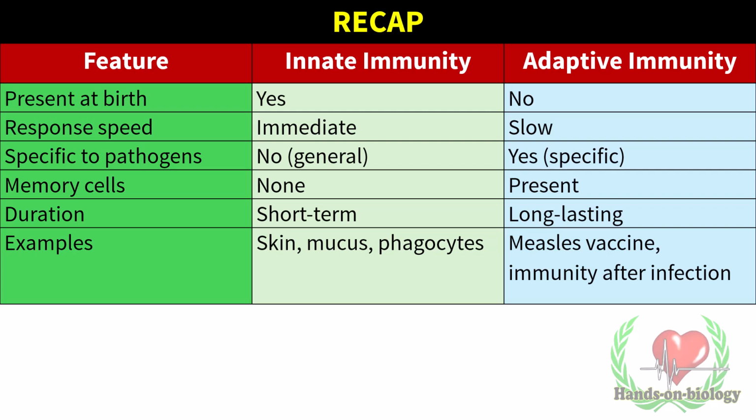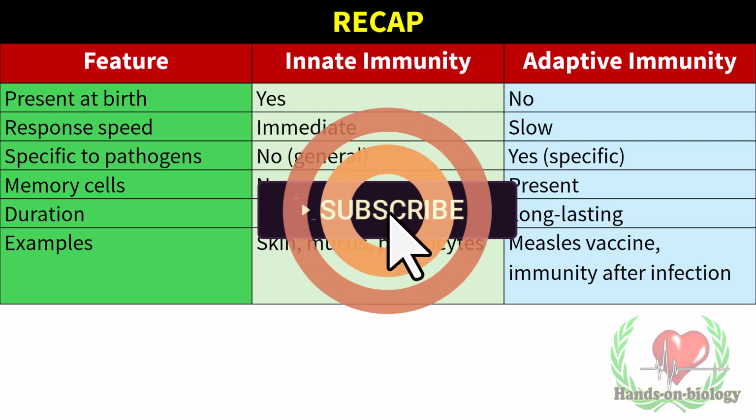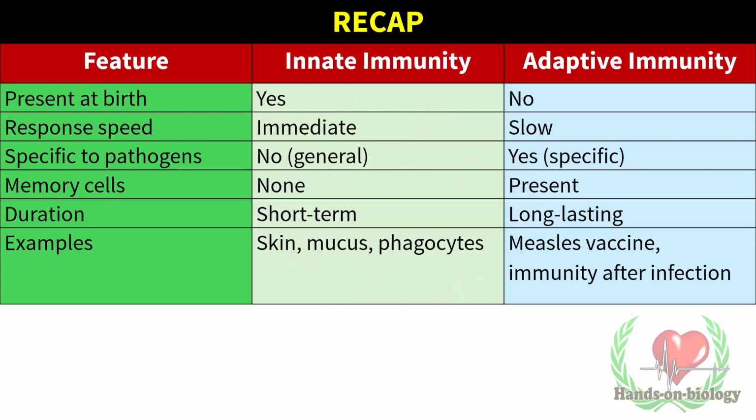In contrast, adaptive immunity is not present at birth and develops slowly after exposure to a specific pathogen. It is highly specific and produces memory cells, which allow the body to respond more quickly upon future exposure to the same pathogen. Because of these memory cells, adaptive immunity is long-lasting. Examples include immunity gained from the measles vaccine and immunity developed after recovering from an infection.